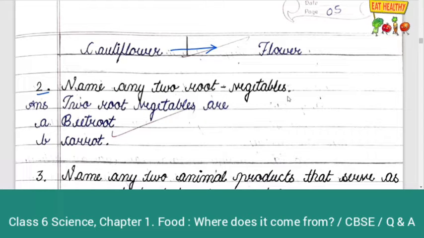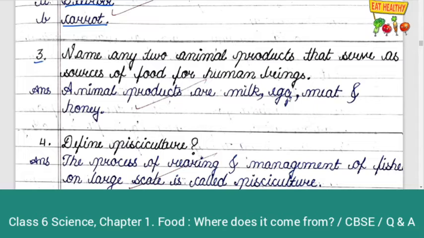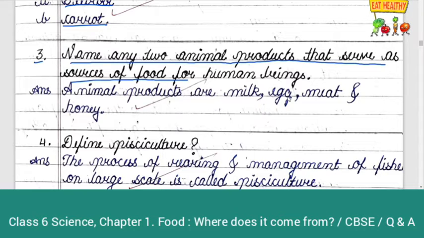Second question, name any 2 root vegetables. Answer, 2 root vegetables are beetroot, carrot. Third question, name any 2 animal products that serve as sources of food for human beings. Answer, animal products are milk, egg, meat and honey.